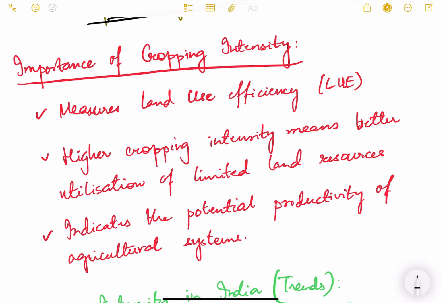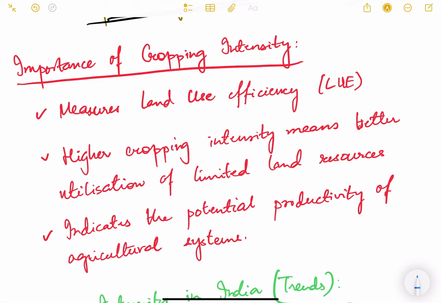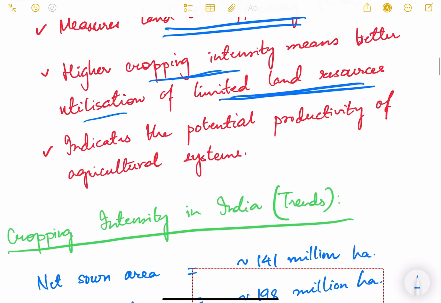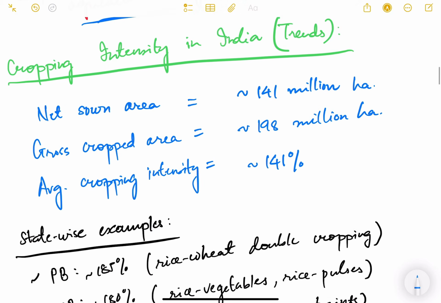Now what is the importance of cropping intensity? It measures land use efficiency, how efficiently we are using the land, how many times we are taking produce out of it. Higher cropping intensity means better utilization of limited land resources. It indicates potential productivity of agricultural system. So how much production can we obtain from the given agricultural land, that is indicated by the cropping intensity.